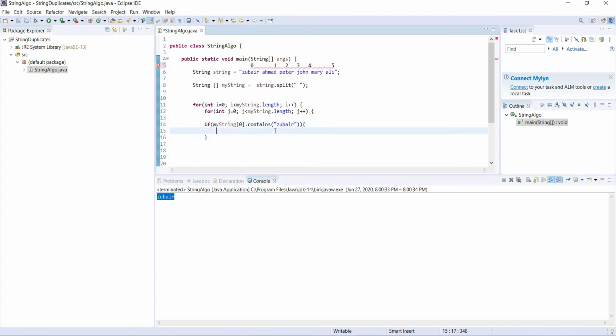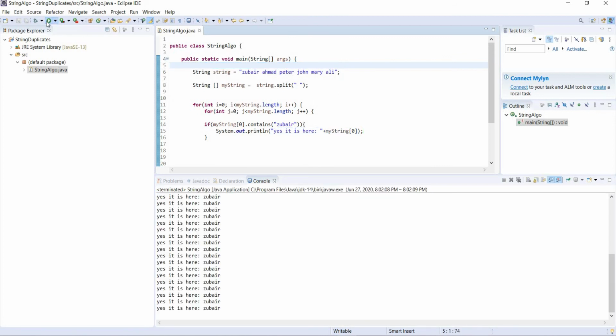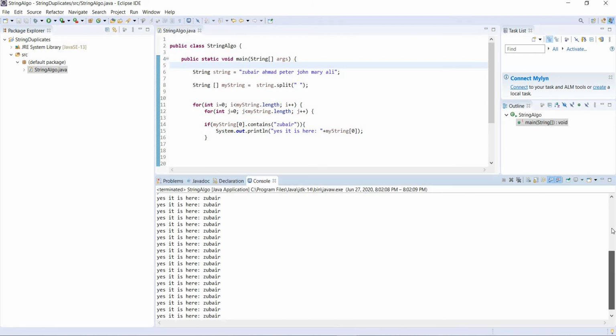So if it is true, then sys out, yes, it is here. So what is here? Plus, let's print it, my string at 0, right? So let's remove it, okay, so let's run it. Let's see what it's going to tell us. Oh wow.